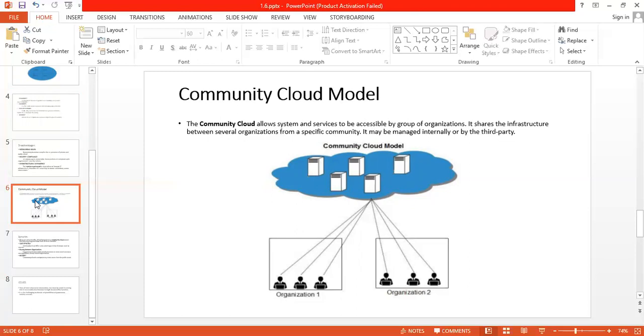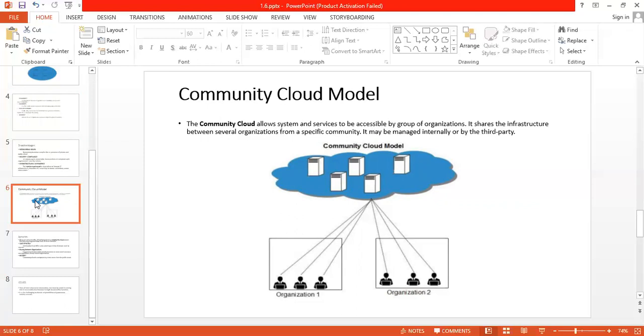So what is meant by community cloud is, it is a collaborative effort in which infrastructure is shared between several organizations from a specific community with common concerns, whether managed internally or by a third party, and hosted internally or externally. So this is controlled by the group of organizations that have shared interest.